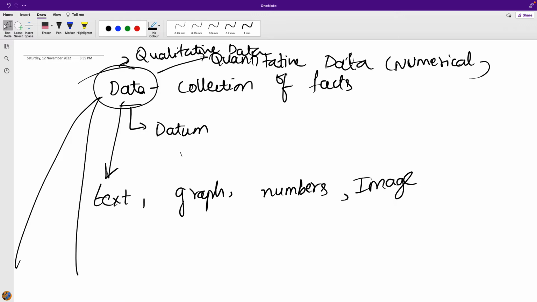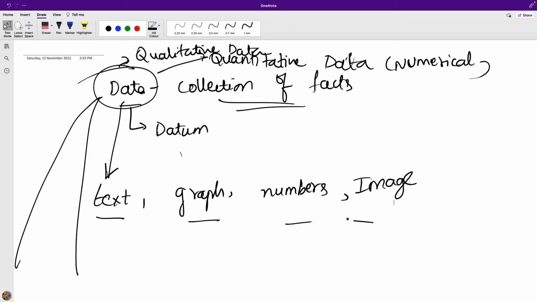Sometimes we also categorize data as primary data and secondary data whenever we are talking about research. This is a high level understanding of data. To summarize, data is a collection of facts and figures. On its own, data does not have any meaning, and data can be in any format: text, graph, numbers, or image data.